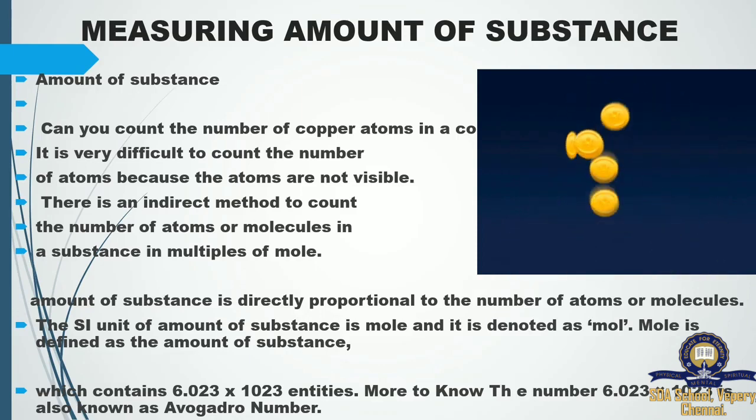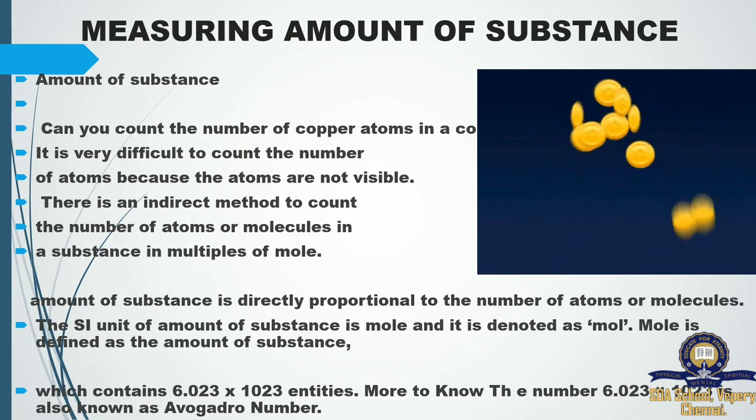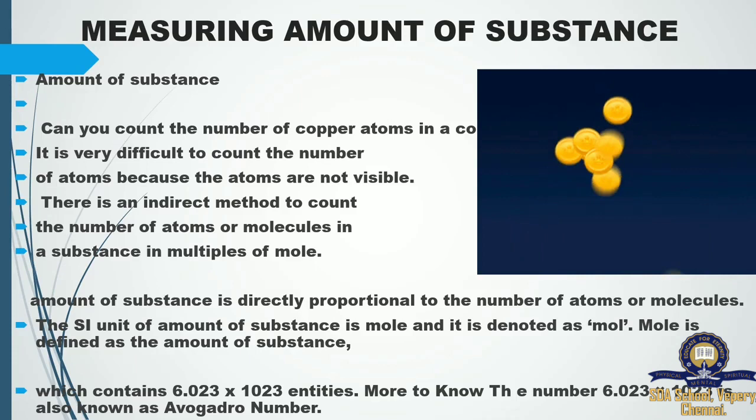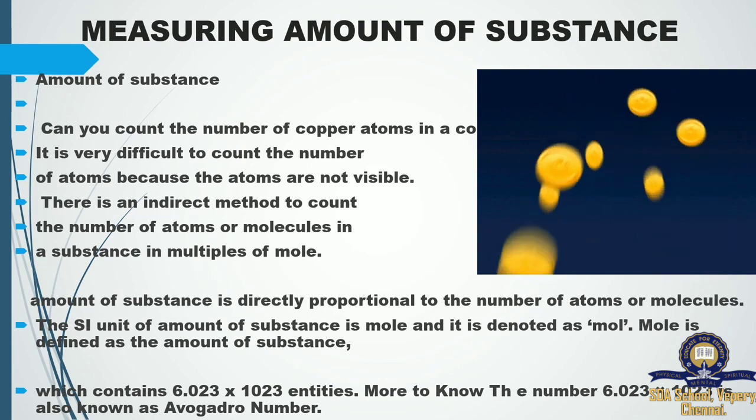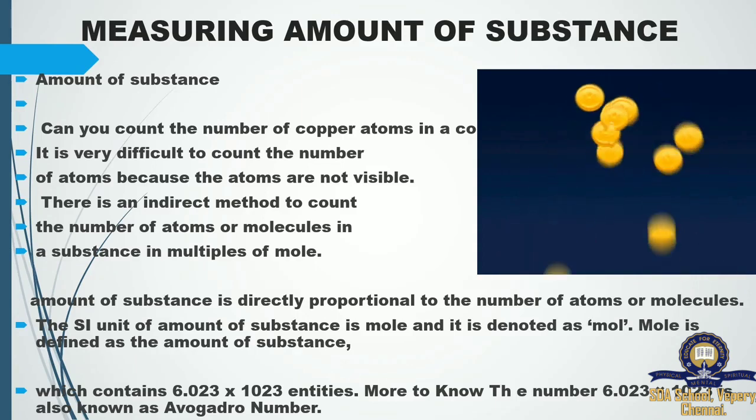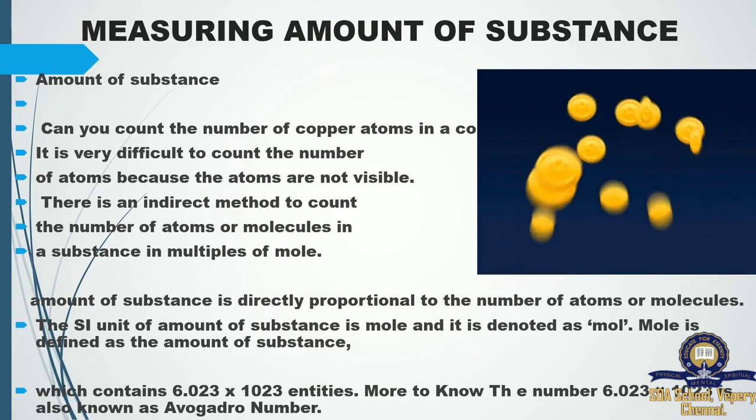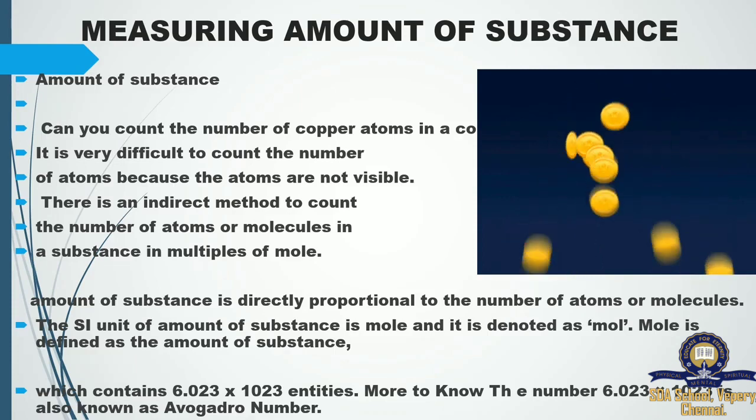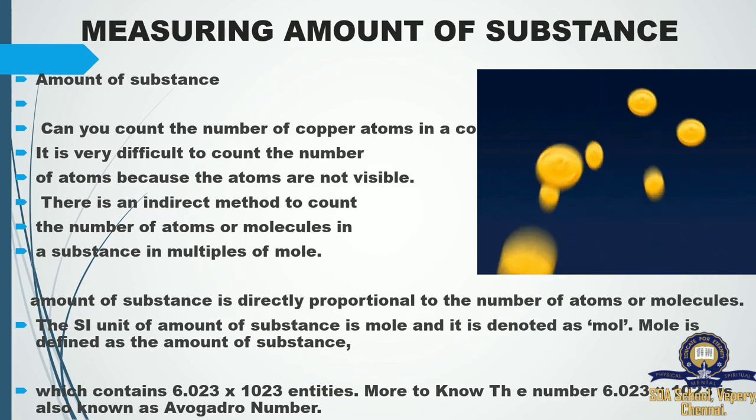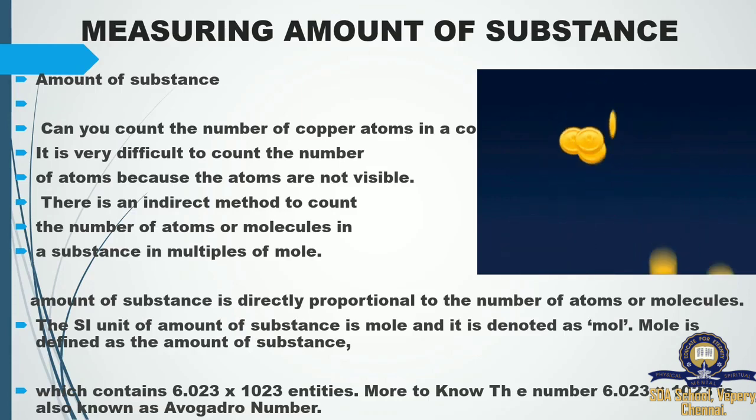So in this case, we need an indirect method to count the number of atoms or molecules in a substance in multiples of mole. The individual atom we cannot see, but multiple numbers of atoms we can see through our eyes like things. Here, what is a way to find out? The amount of a substance is directly proportional to the number of atoms or molecules. So how much substance we have depends upon the number of atoms or molecules present in the particular object. The SI unit of amount of substance is mole, and it is denoted as mol.